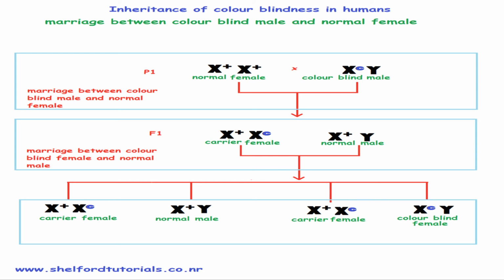If we consider the children as 100%, there are 50% females, overall 50% carrier, and there is 25% normal male and 25% color blind male. It is written wrong here, it is male.